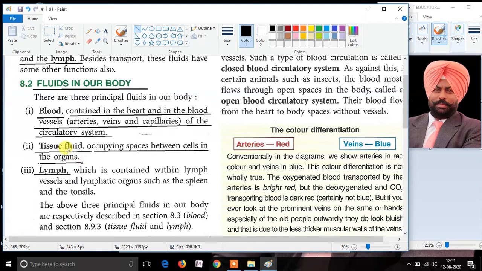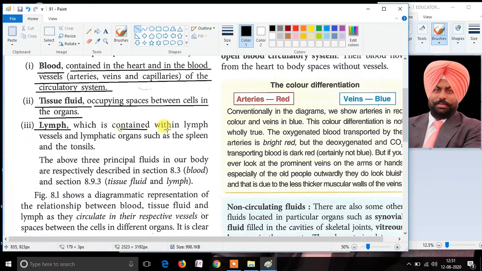Moving on further, lymph is a fluid which is contained in special vessels or organs known as lymph vessels and lymphatic organs. For example, the spleen and tonsils. These organs possess fluids known as lymph, and the vessels are known as lymph vessels and the organs are known as lymphatic organs. Thus we can say that the human body especially contains three types of fluids, that is blood, tissue fluid and lymph.